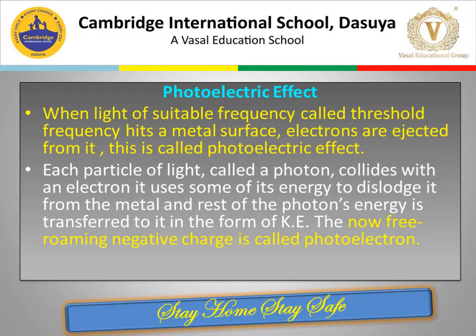The now free roaming negative charge is called the photoelectron. That means the electron which is ejected from it is called the photoelectron.